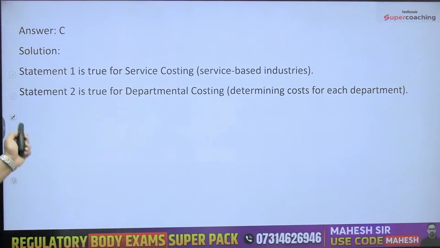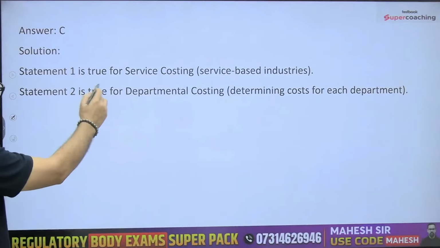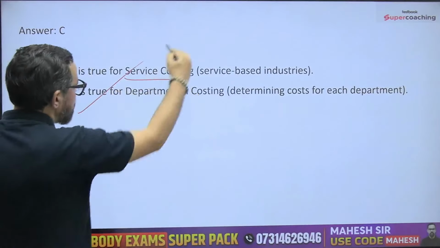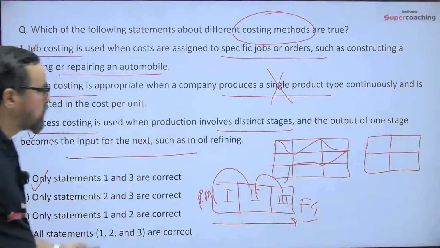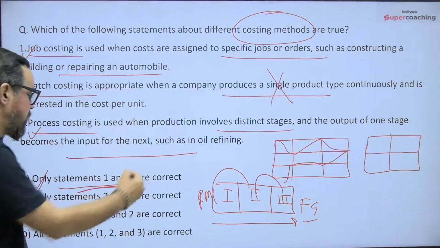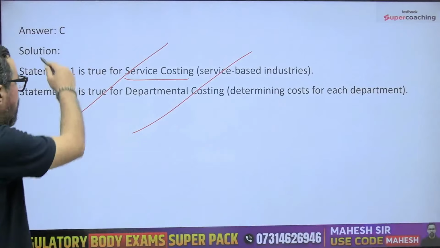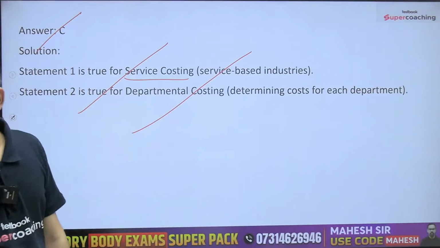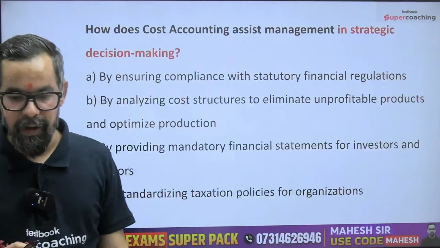okay, I guess I made some mistake in this one. Service costing, this answer is different, huh? Sorry, the question is different, the answer is different. For sure A will be the right answer for this one, so these two are correct, please do avoid this one. All right, got it guys? Any doubt, please do let me know.